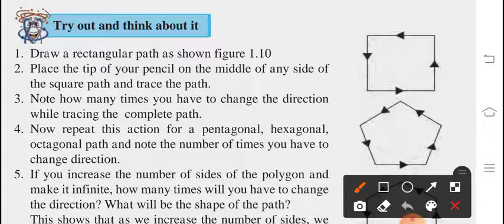Then do one thing, draw a rectangular path. Hold a pencil in your hand and draw a rectangular path on your page and see the direction. How many directions are there? Definitely if it is a rectangle, then 4 directions are there. Place the tip of your pencil on the middle of any side of the square path and trace the path.